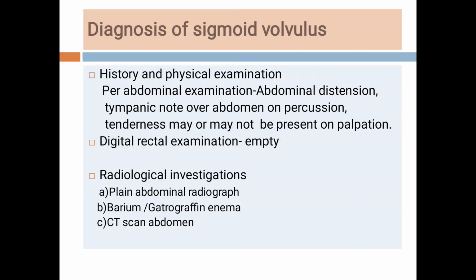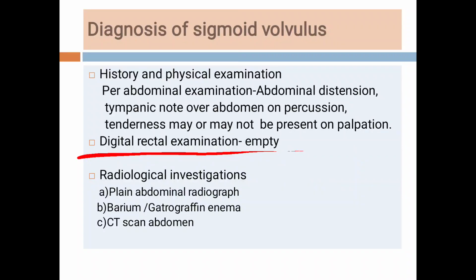Then the diagnosis of the sigmoid volvulus. So the diagnosis is, first we examine the patient. We should take the history of the patient, and on examination there is distension of abdomen. On palpation, there may be tenderness, there may or may not be guarding or rigidity. There is a tympanic note all over the abdomen on percussion, and the digital rectal examination is empty.